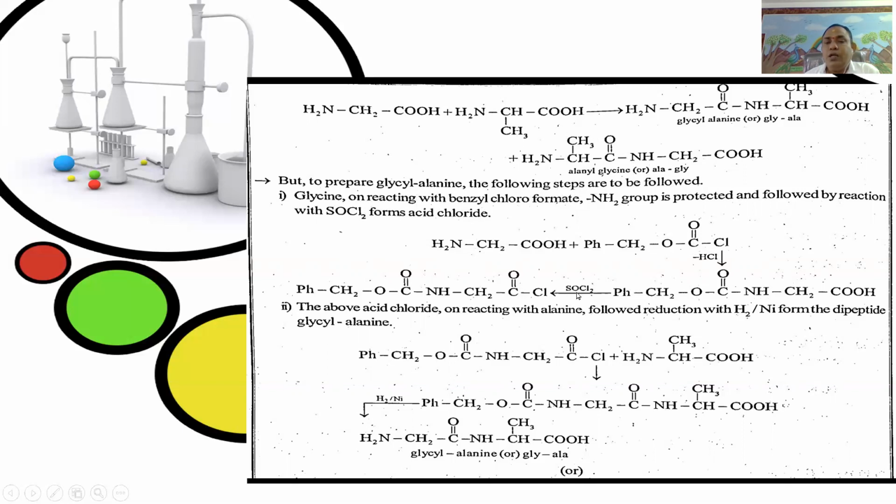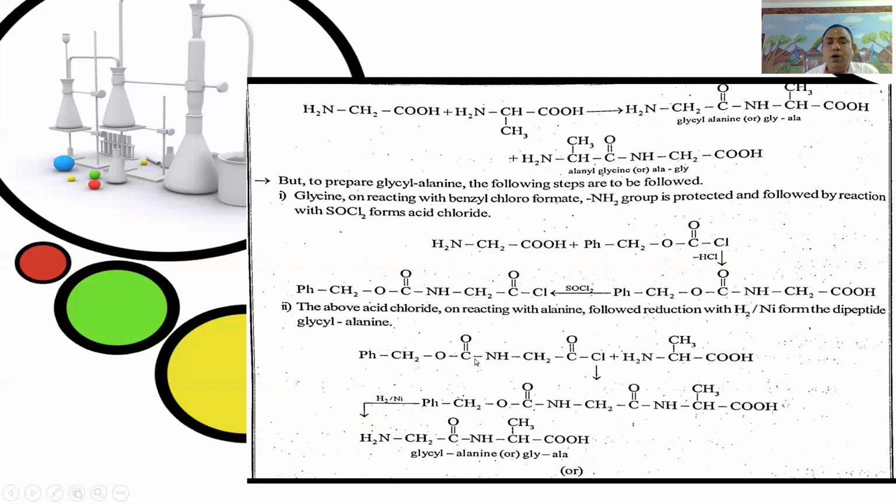Upon treatment with thionyl chloride, the OH in the acid group is replaced by chlorine to form the acid chloride, PhCH2O C double bond O NHCH2 C double bond O Cl. Means in this reaction, in the carboxylic group, the OH group is replaced by a chlorine atom to form the acid chloride. The above acid chloride, on reacting with alanine followed by reduction with hydrogen in the presence of nickel, forms the dipeptide glycylalanine.